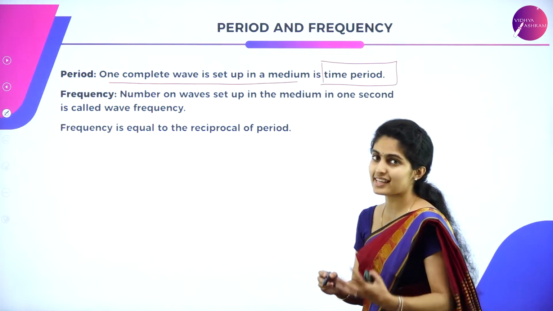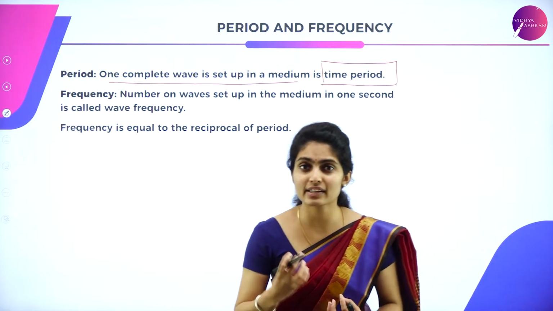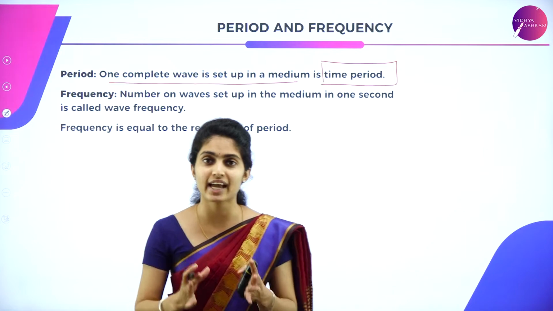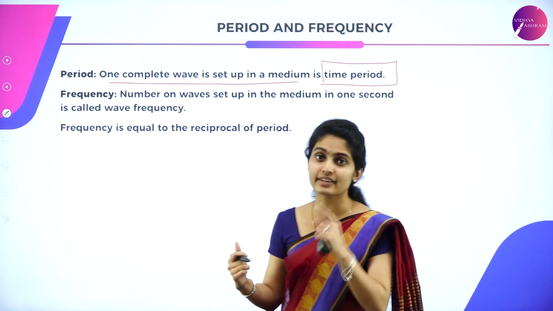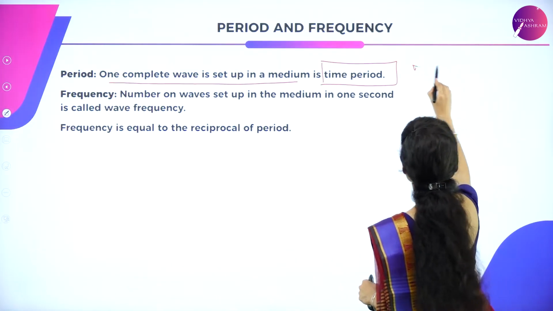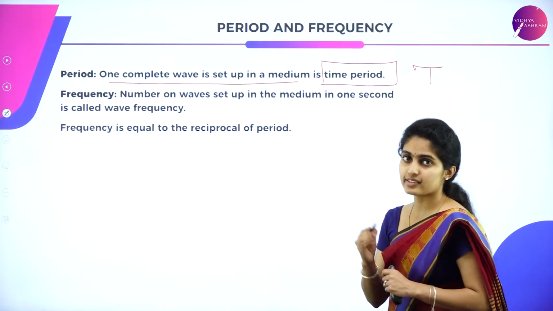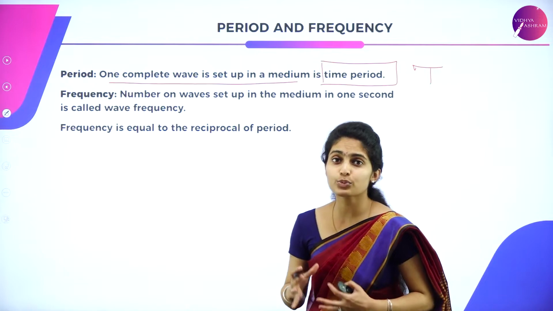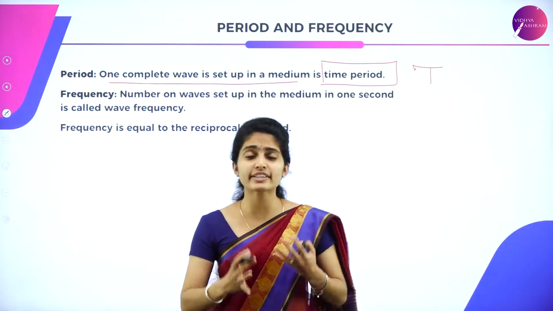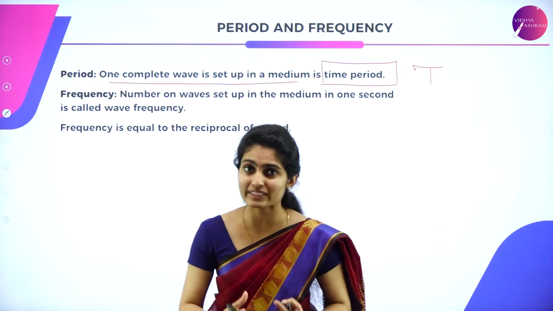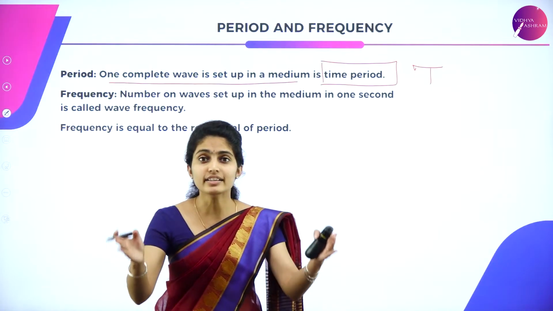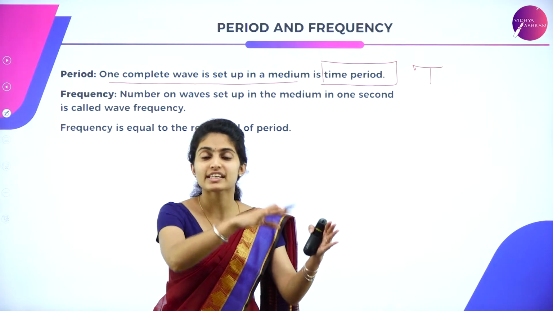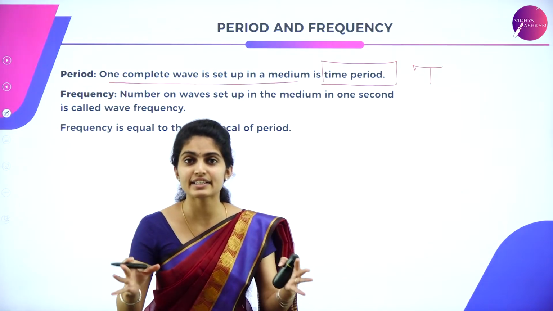So what is this time period? The time taken by the wave to complete one complete cycle can be termed as time period, which is given by the capital letter T. This is the symbolic representation of time period. Next we are coming to frequency. So what is meant by frequency? Frequency means, in a certain interval of time, how many waves are present in that interval of time.